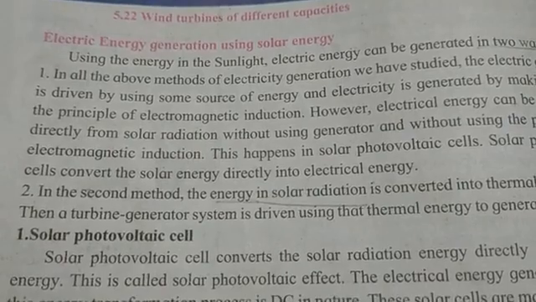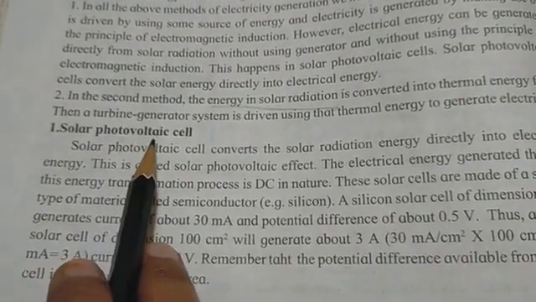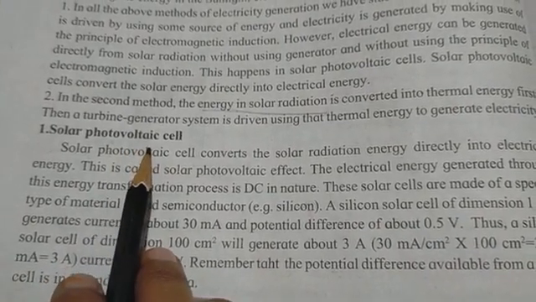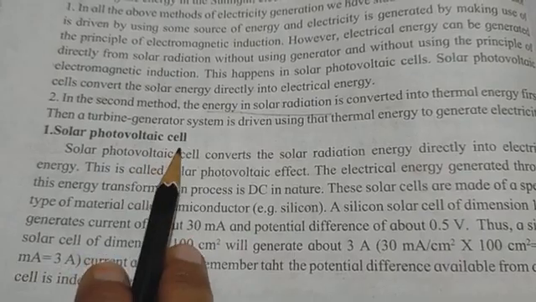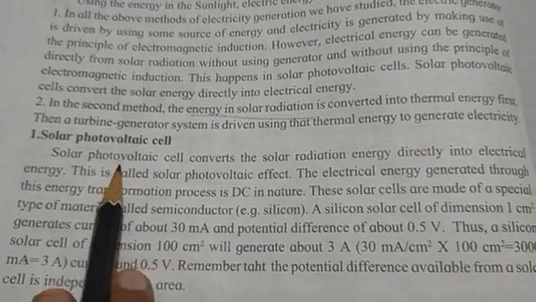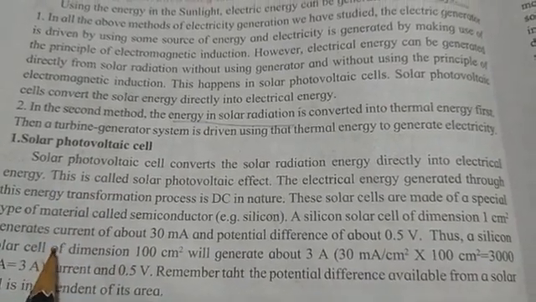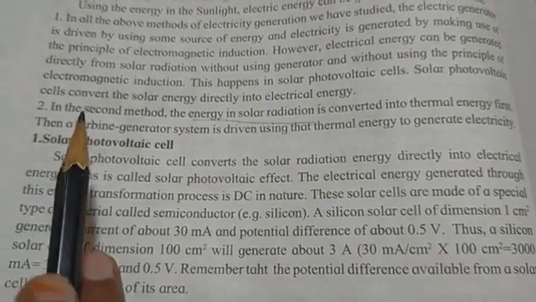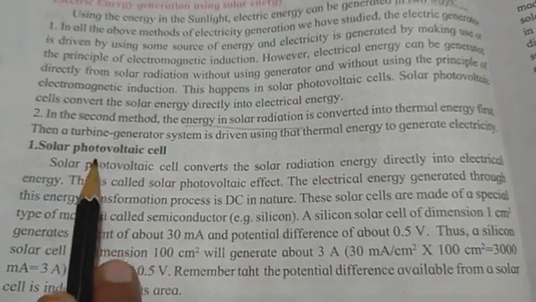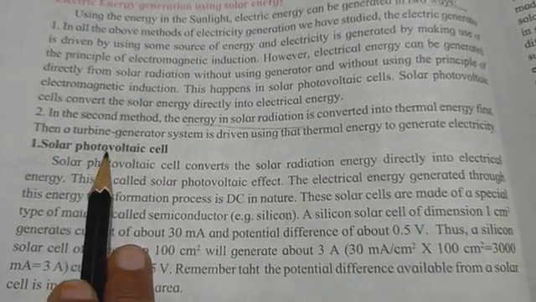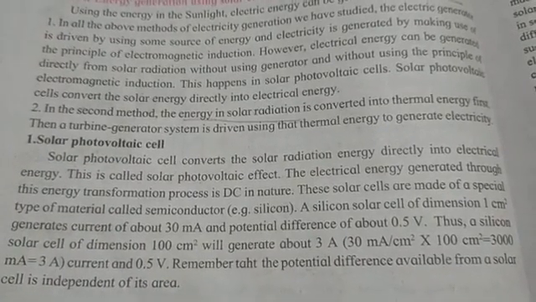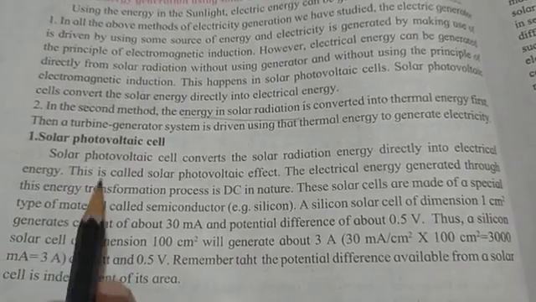Okay students. Solar photovoltaic cell. What is a solar photovoltaic cell? The solar photovoltaic cell is made up of semiconductors like silicon. Okay students. It can convert solar energy directly into electrical energy.